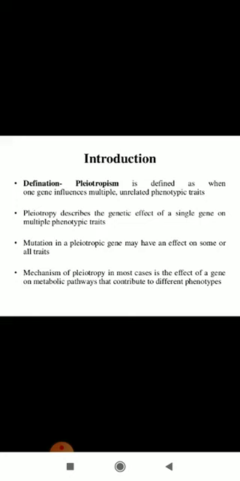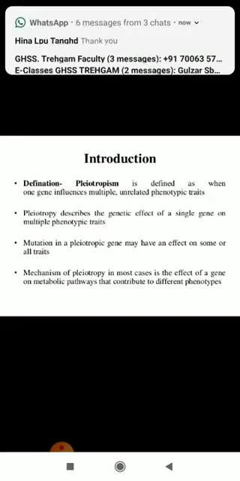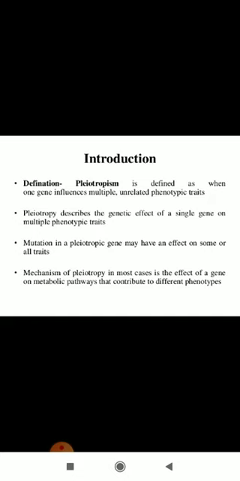Pleiotropy is defined as one gene influencing multiple and unrelated phenotypic traits, and it describes the genetic effect of a single gene on multiple phenotypic traits. So simply, pleiotropy means multiple effects of a gene.